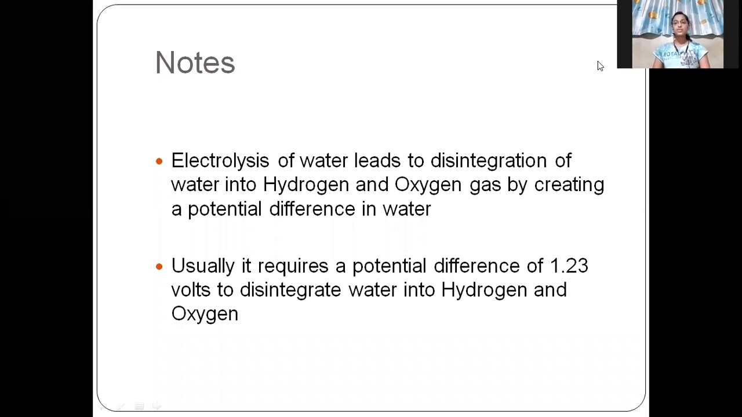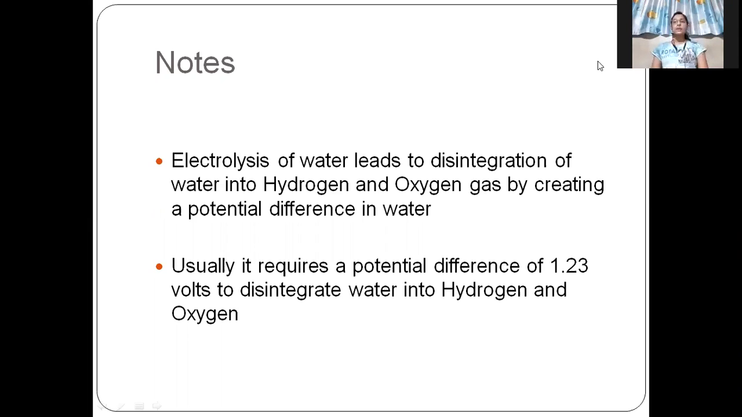So, in the above experiment, electrolysis of water leads to the disintegration of water into hydrogen and oxygen gas by creating a potential difference. Usually, it requires a potential difference of 1.23 volts to disintegrate water into hydrogen and oxygen. Means once there is the 1.23 volt potential difference present in water, then the hydrogen molecule and oxygen molecule get separated.